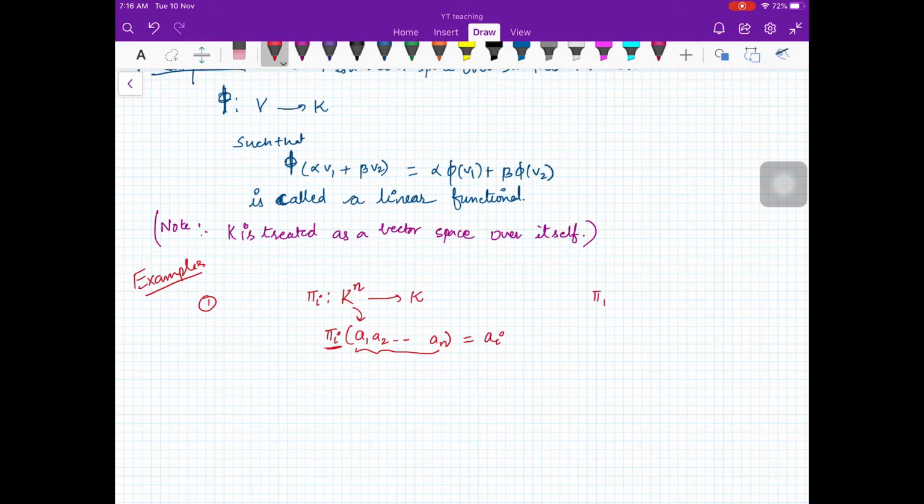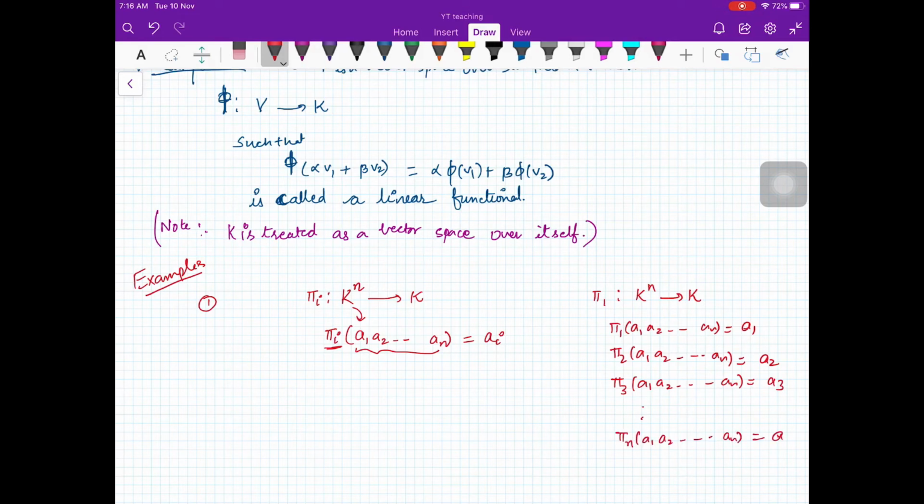It means that if you are defining phi_1 from K^n to K, it will take a1, a2, ..., an and just project to a1. Phi_2 of a1, a2, ..., an will give you a2. Phi_3 of a1, a2, ..., an will give you a3 and so on. Phi_n of a1, a2, ..., an will give you an. Are we getting it? Right?